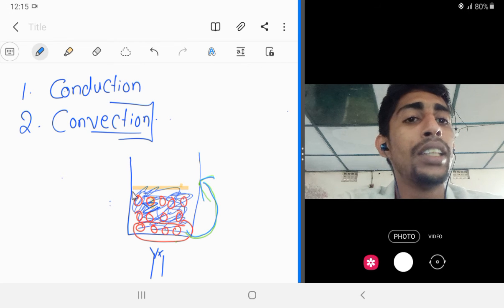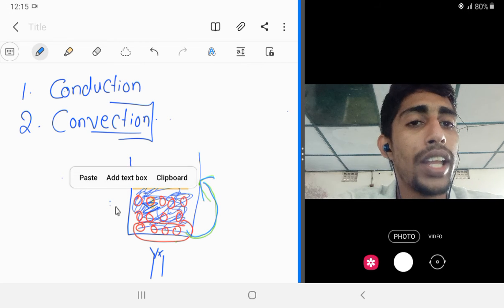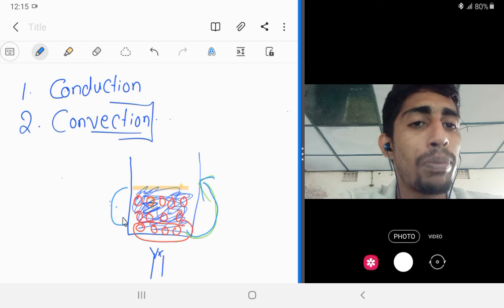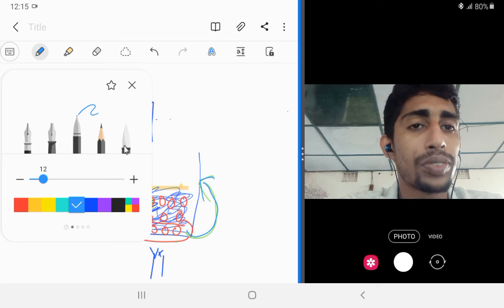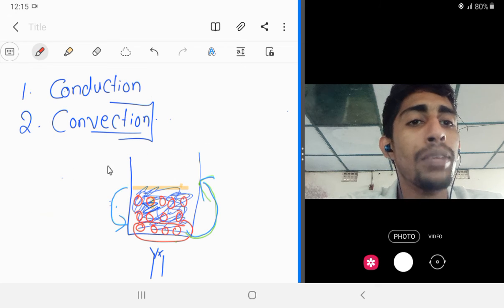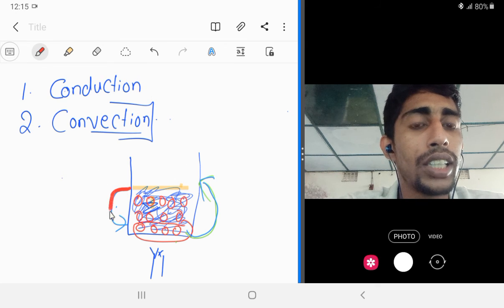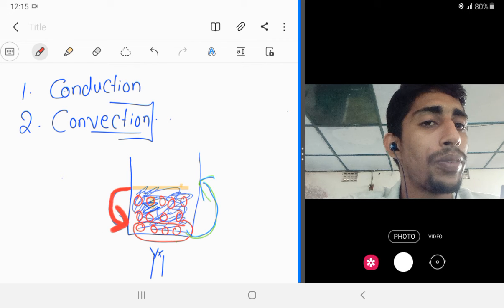Then the molecules from the upper part will come down. Clear?